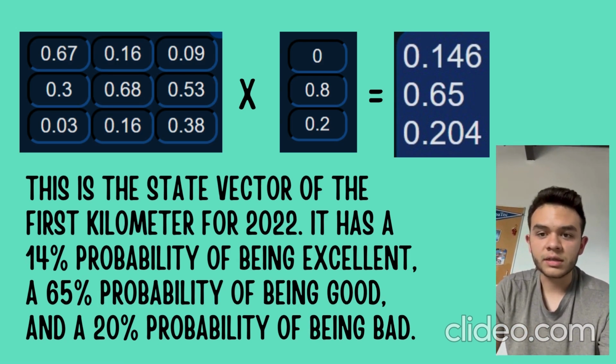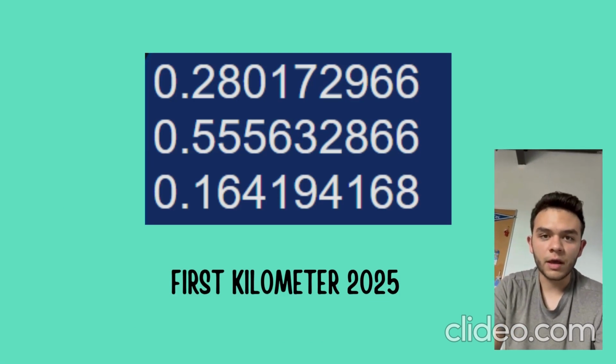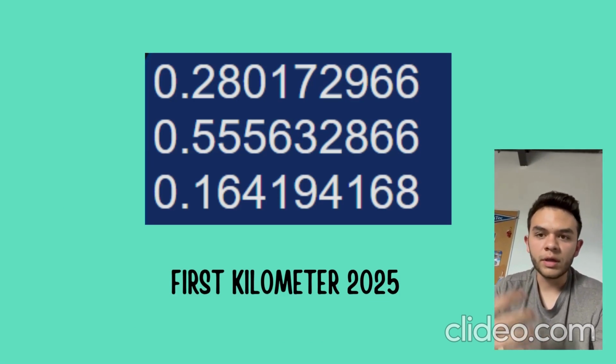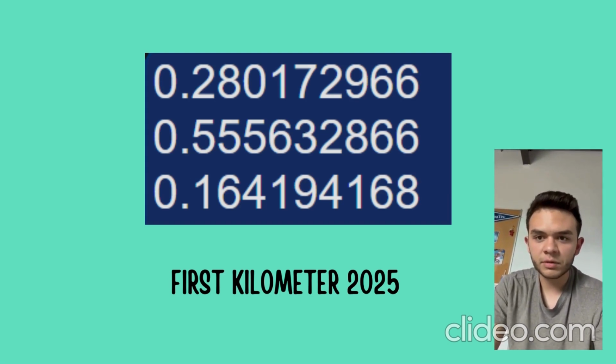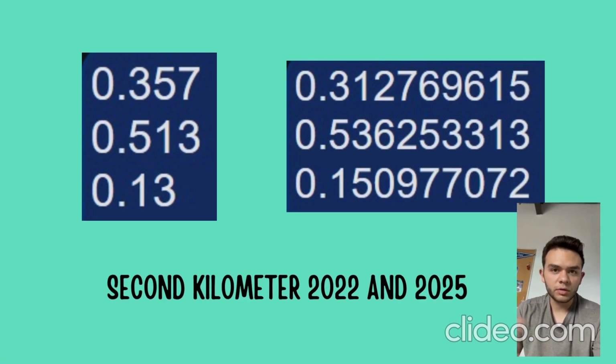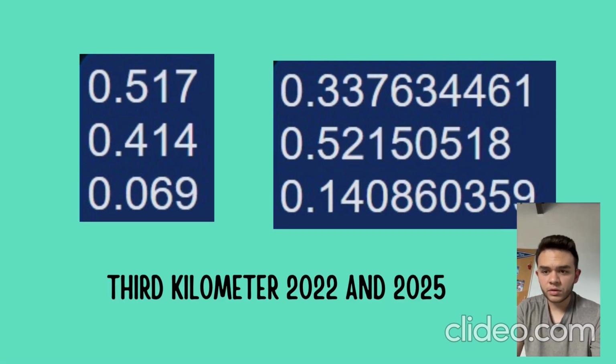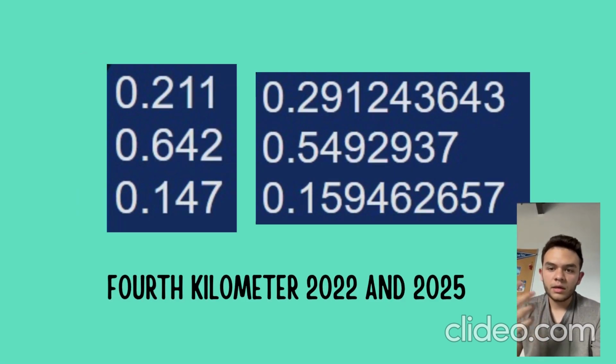We can see the next slide. This is the first kilometer for 2025. We can also see that there is a really significant amount of probability for the good and acceptable state. For the second kilometer on 2022 and 2025, we can observe the same tendency. Also for the third kilometer, and also on the fourth kilometer, for 2022 and 2025.